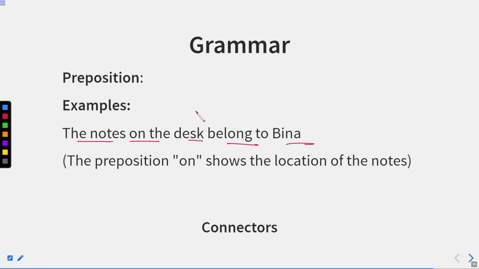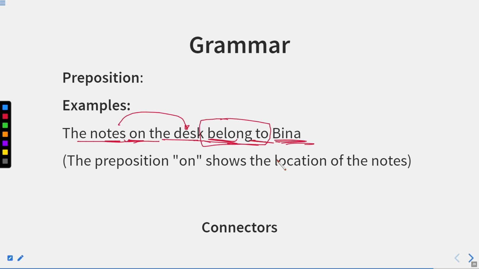Now, in this sentence, we can see prepositions. What are they? First is on: the notes on the desk. So, first the connection is shown of these notes with this desk. These notes are kept on the desk. And the notes which are on the desk belong to whom? This is a prepositional phrase, to Bina. So the noun notes is connected with two different nouns, the desk and Bina, with the help of two different prepositions or prepositional phrases, on and belong to.